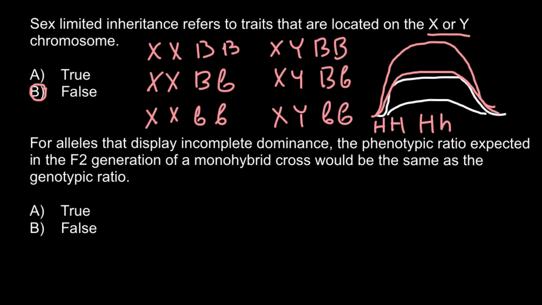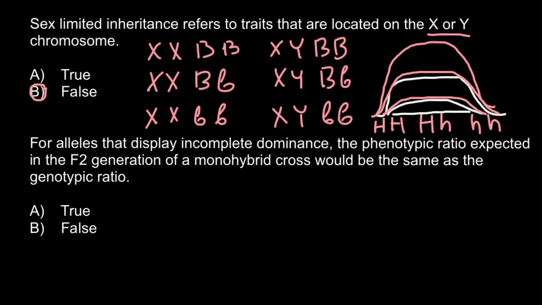And genotype small h would mean in males that this would be expressed to a very small extent, and in females it wouldn't be expressed at all. So females wouldn't have body hair with this genotype. So as you see, sex-influenced traits are traits that can be influenced by sex.